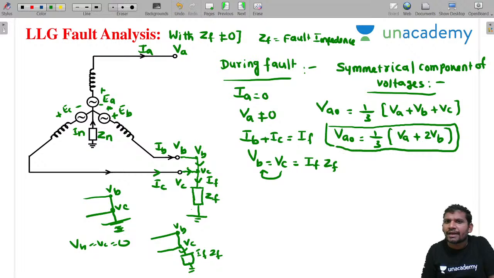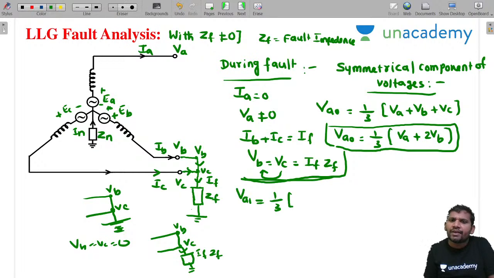Students, please concentrate. Now I want to calculate VA1. These conditions you already know. VA1 equal to 1 by 3 into VA plus alpha VB plus alpha square VC.